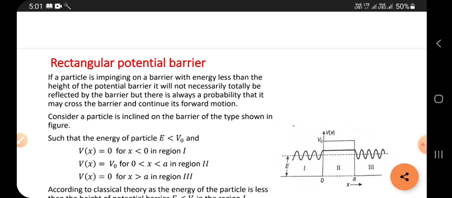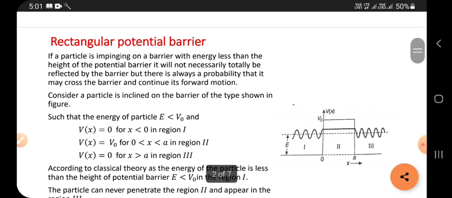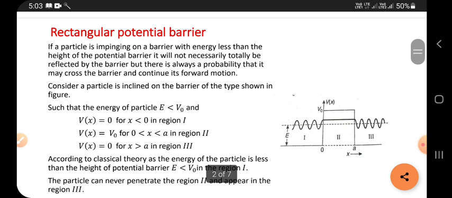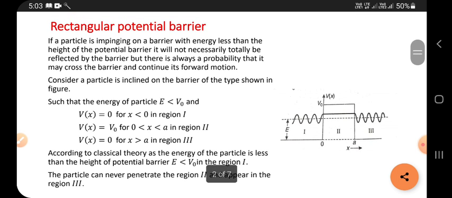So here, if a particle is impinging on a barrier with energy less than the height of the potential barrier, it will not necessarily totally be reflected by the barrier, but there is always a probability that it may cross the barrier and continue its forward motion.